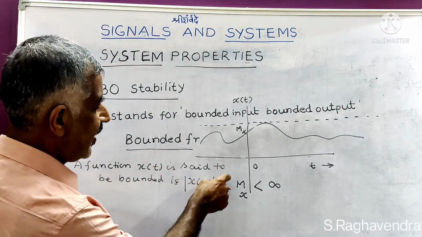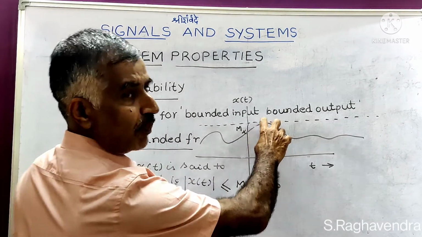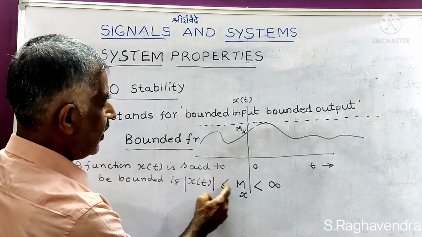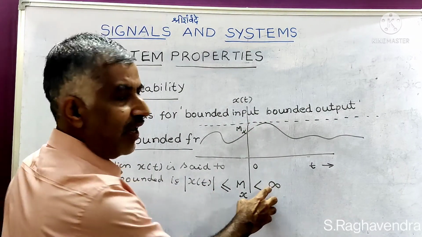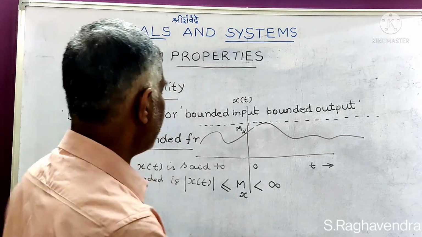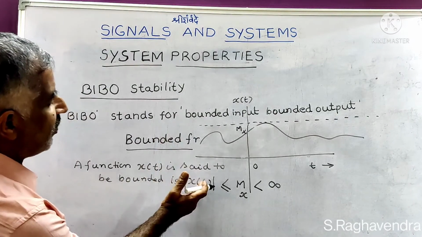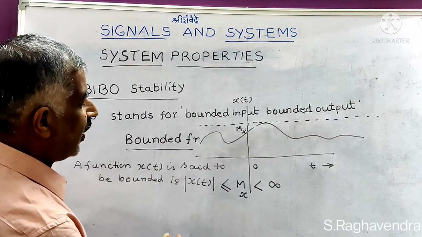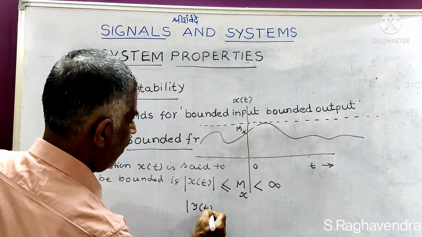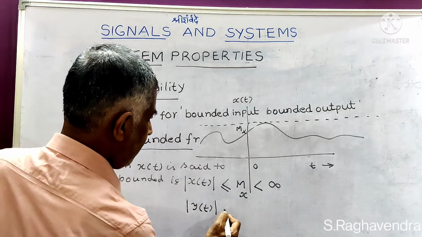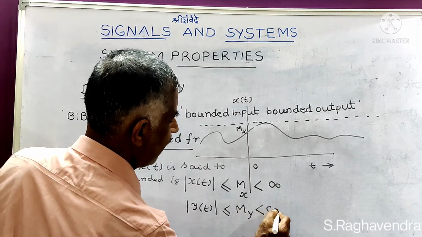It has to be less than or equal to some number Mx, the maximum value, which is less than infinity, meaning it is finite. If this is an input signal, this is the condition for bounded input. If it is output, then y of t must be less than or equal to some number My, which is less than infinity.